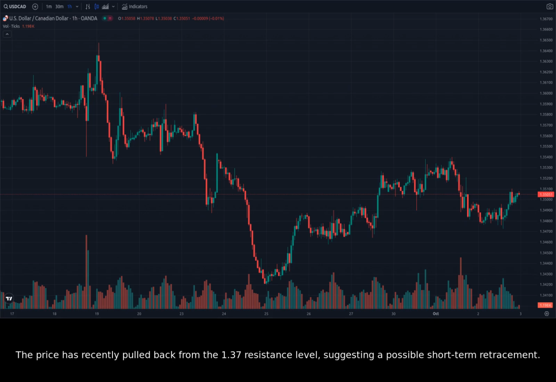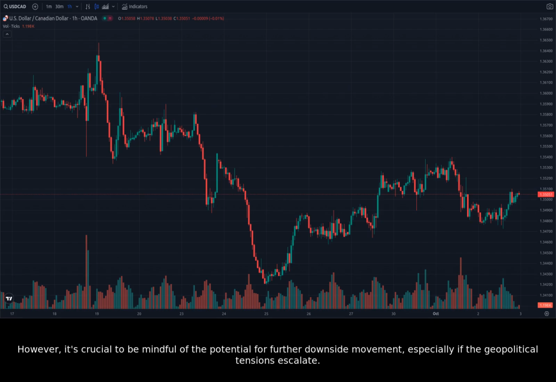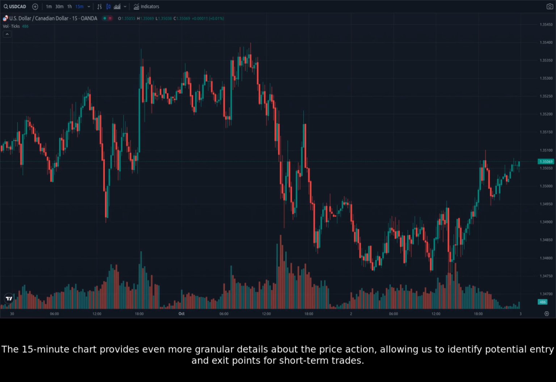The price has recently pulled back from the 1.37 resistance level, suggesting a possible short-term retracement. This retracement could be an opportunity for traders to enter a long position, hoping for the price to rebound towards the 1.37 resistance level. However, it's crucial to be mindful of the potential for further downside movement, especially if the geopolitical tensions escalate. The 15-minute chart provides even more granular details about the price action, allowing us to identify potential entry and exit points for short-term trades.